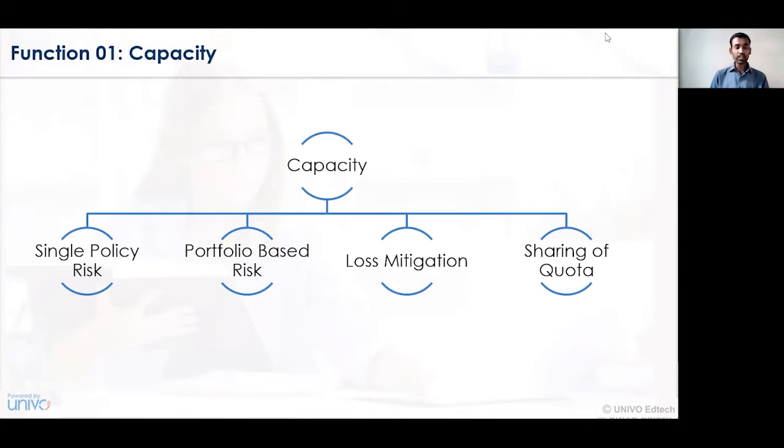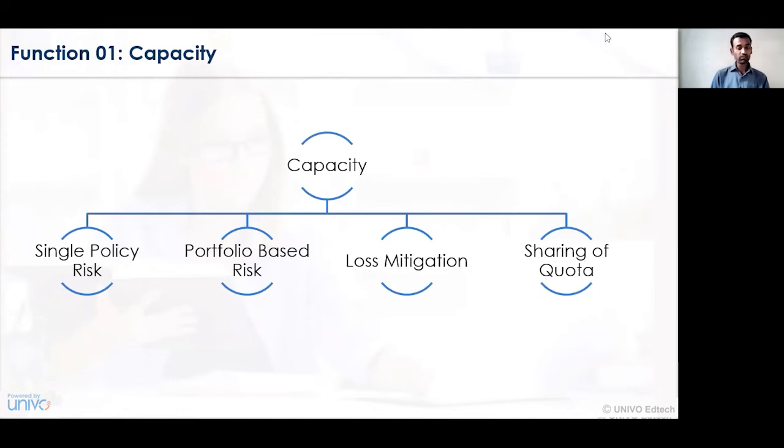And lastly, the sharing of quota risk. Now, sharing of quota risk is a particular concern wherein the company may divide the amount of risk of loss that is going to occur. Let's take an example. A particular insured person has taken a policy for rupees 10 crores. When a policy for rupees 10 crores is undertaken, the clause that can be made is sharing of quota.